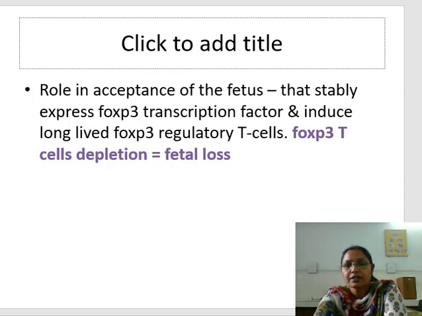Now the question arises: when a lady is pregnant, the fetus contains paternal antigen, so why are the paternal antigens tolerated by the mother? Here the role of the FOXP3 regulatory T cells comes. They have a role in acceptance of the fetus, stably express the FOXP3 transcription factor, and induce FOXP3 regulatory T cells in the mother. So if there is FOXP3 T cell depletion, it will cause fetal loss.